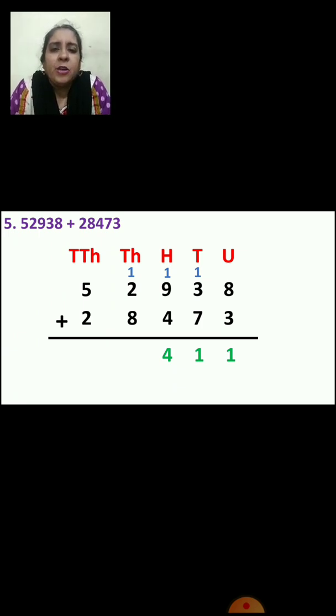Now we will add thousands place number, right? Now 2 plus 1, 3. Okay, and 3 plus 8, 11. Very good. So 1 will come down. See, 1 came down and the other one will go in 10,000s place. Now we are going to add 10,000s place number. Now 5 plus 1, 6. And 6 plus 2, 8. So what is your answer?